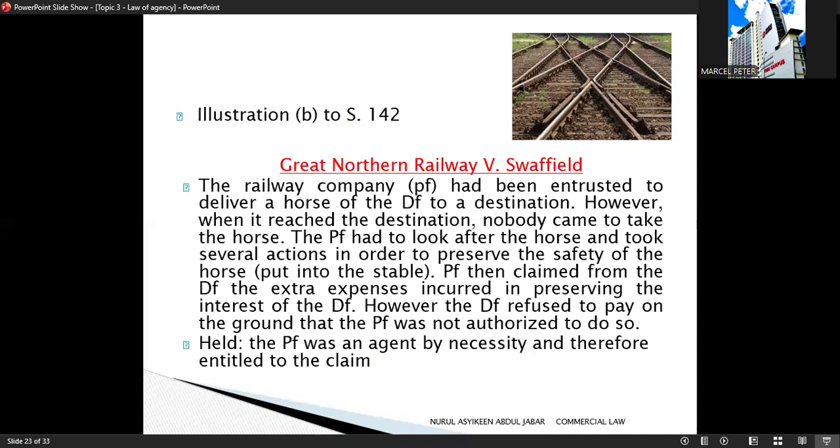So the railway company arranged for the horse to be kept in a stable and paid extra expenses to ensure the safety of the horse. Later, the railway company claimed the extra expenses from the horse owner. The owner refused to pay, arguing that the railway company had no authority to do so. The court held that there was a real necessity, immediate action was required, and the action was taken to protect the owner's interest. Therefore, the railway company was an agent by necessity and was entitled to claim the expenses from the owner.